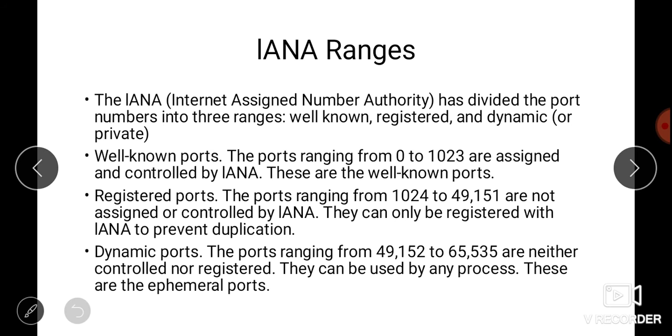The Internet Assigned Numbers Authority, that is IANA, has divided the port numbers into three ranges: well-known, registered, and dynamic. Well-known ports range from 0 to 1023 and are assigned and controlled by IANA. Registered port numbers range from 1024 to 49151. They are not assigned or controlled by IANA, but they can be registered with IANA to prevent duplication. Next we have dynamic ports.